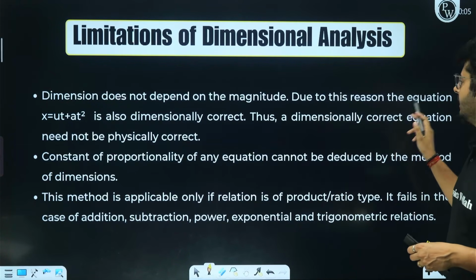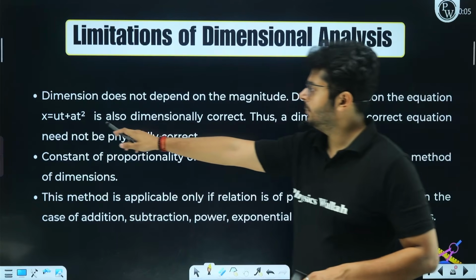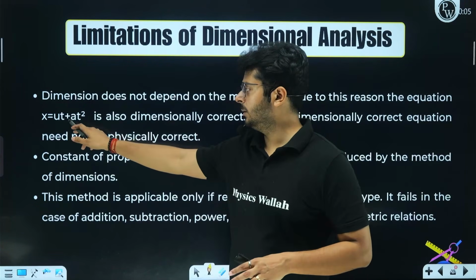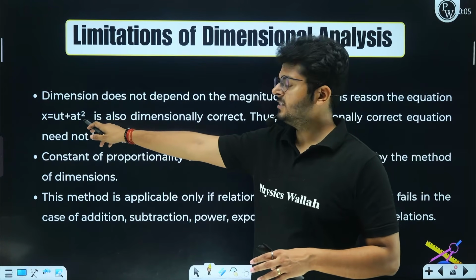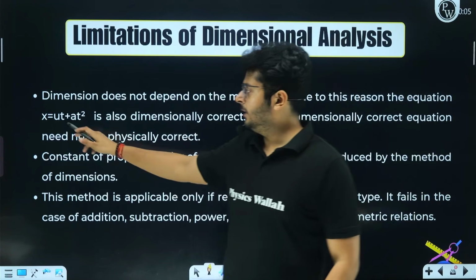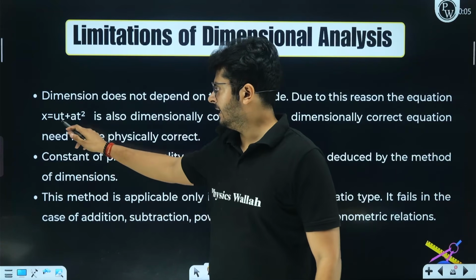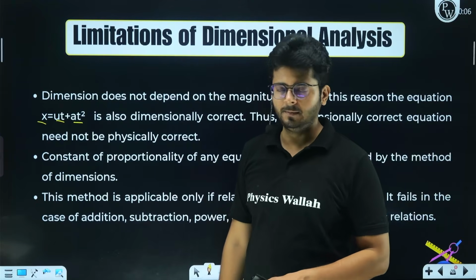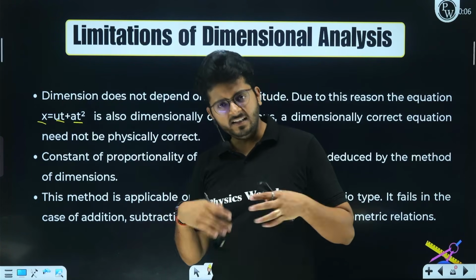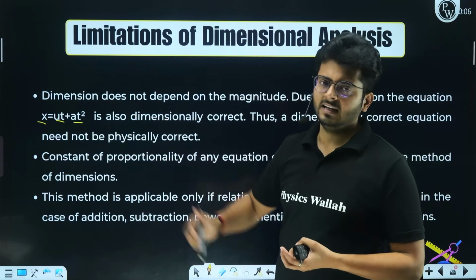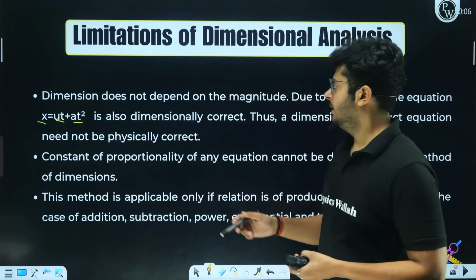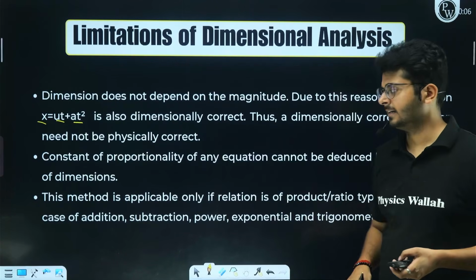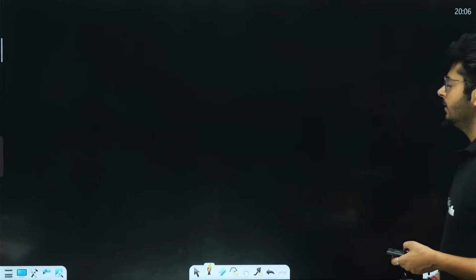Due to this reason, for the equation x equals ut plus at square, you know that the exact correct equation is x equals ut plus half at square. That half is not there, but still when you check the dimensional formula of ut and of this term, they all come out to be the same, right? So even if it is dimensionally correct, it is still not the exact correct equation. A dimensionally correct equation need not be physically correct. Understand it one more way, right?